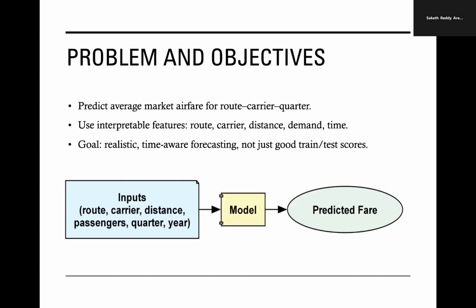Our problem is to predict the average market fare for a route carrier quarter combination. We use features that are easy to interpret in airline context: the route, carrier, the distance between airports, passenger demand, and the time period. Our objective is not just to fit past data, but to forecast realistically into the next time window. So everything we do is geared towards answering the question: if I train on past quarters, how well can I predict fares in future quarters?